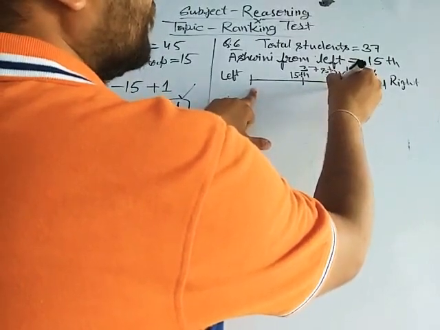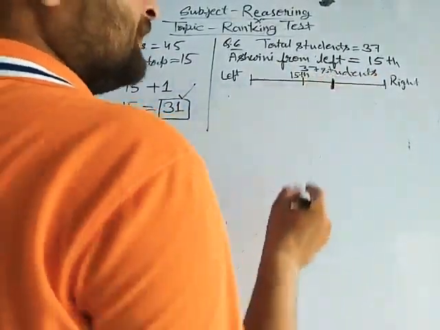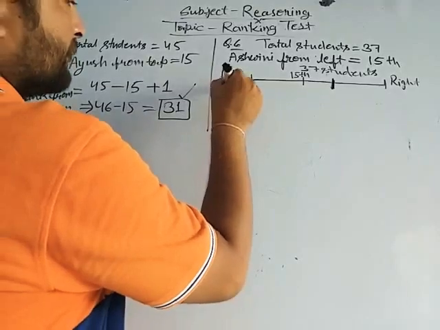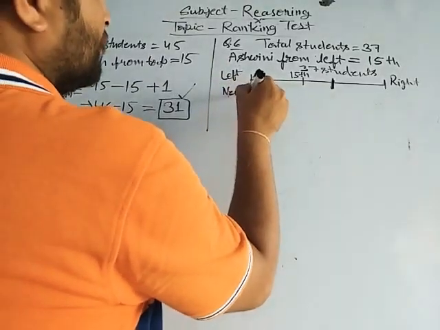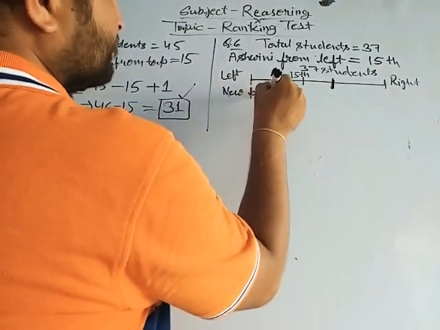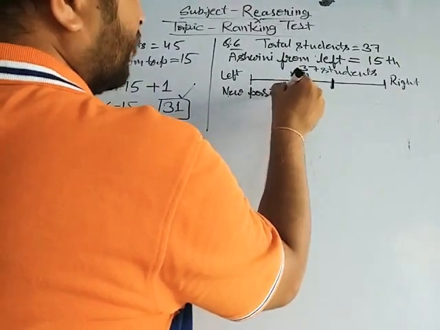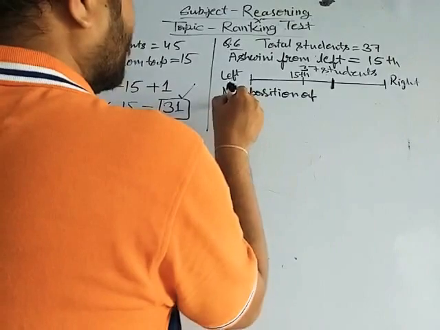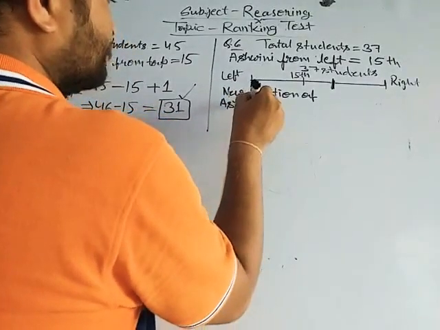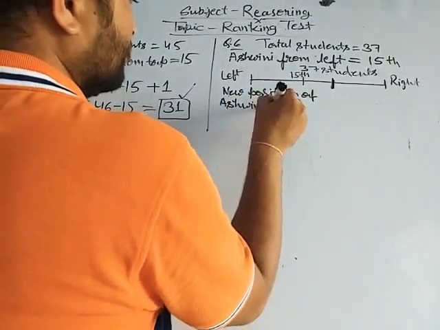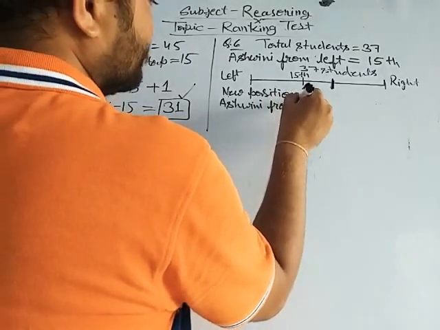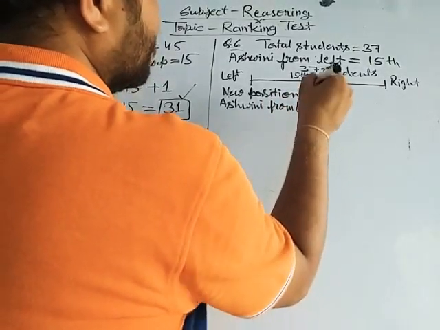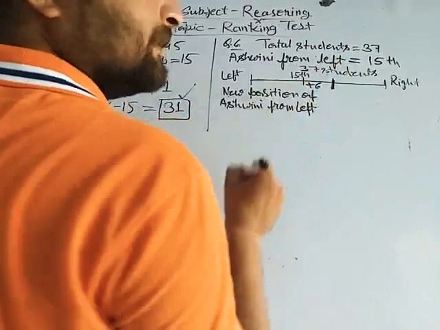Now the position of Ashwini from the left is, let's see, new position of Ashwini from left plus 6.